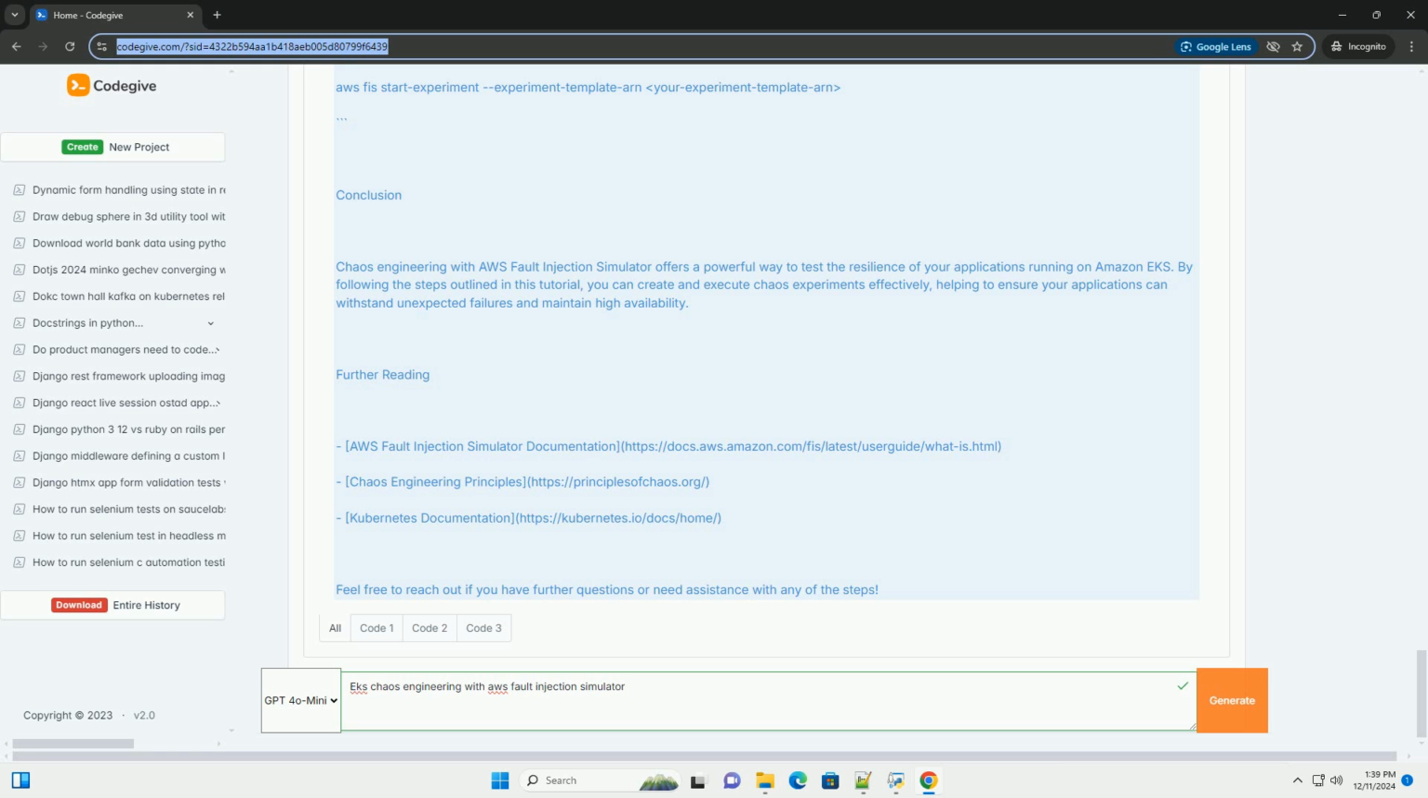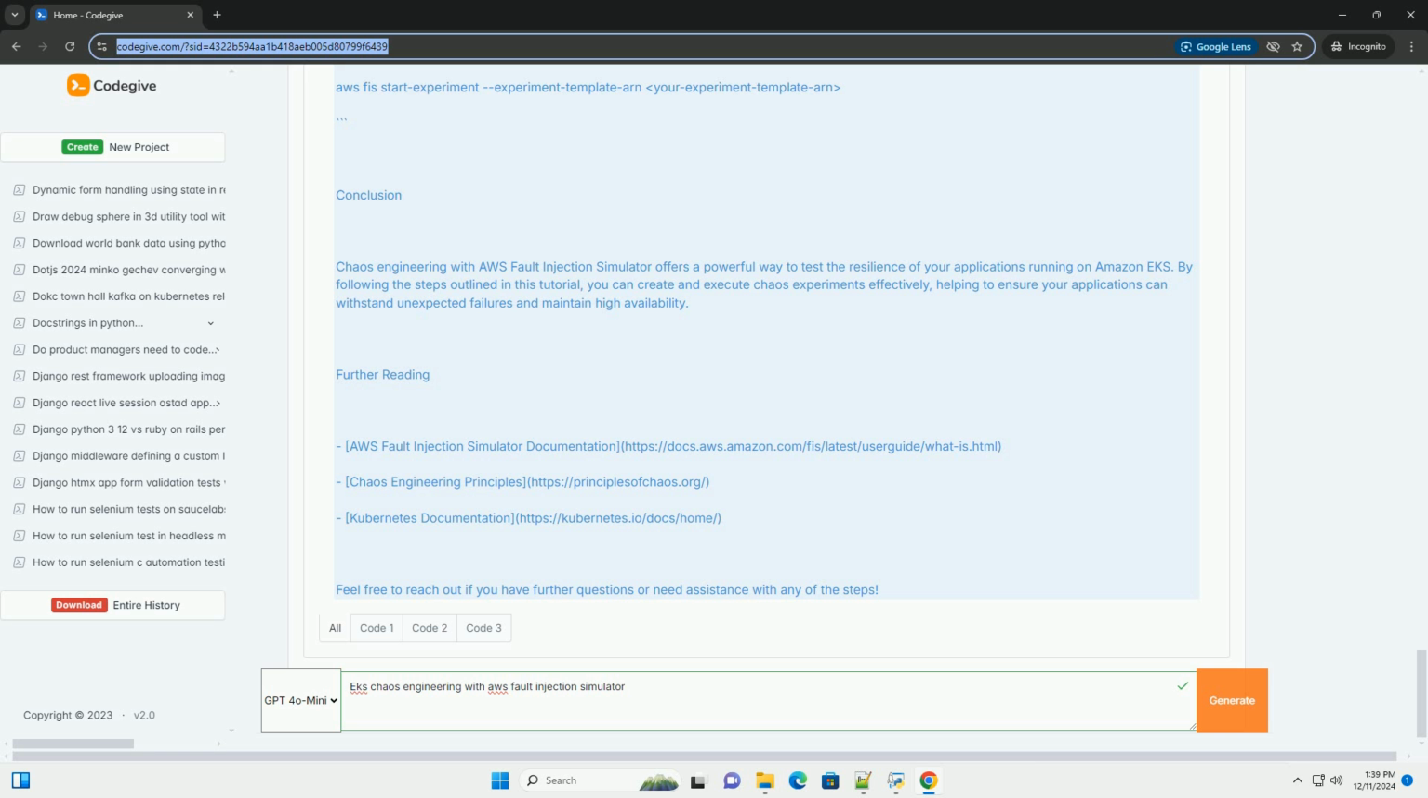Step 3: run the chaos experiment. 1. Run the experiment. In the AWS FIS console, select your experiment template. Click on the Start experiment button. Monitor the state of your experiment in the console. 2. Using the AWS CLI. You can also run your experiment using the AWS CLI. Bash: aws fis start-experiment --experiment-template-id your-experiment-template-ARN.